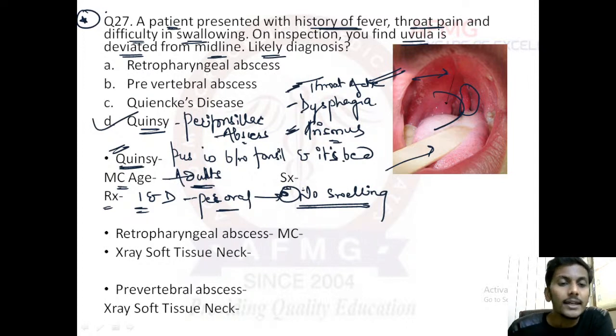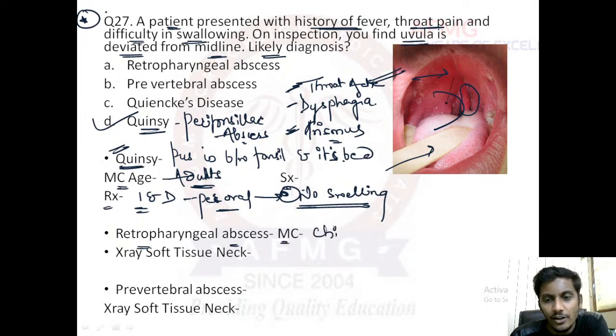Remember this. Okay. The second differential diagnosis was retropharyngeal abscess. Retropharyngeal means behind the posterior pharyngeal wall. Retropharyngeal abscess is commonly seen in children. Important. And how do we differentiate? Because the symptoms would be the same. Throat pain, fever, dysphagia, all of these symptoms would also be there in retropharyngeal abscess.